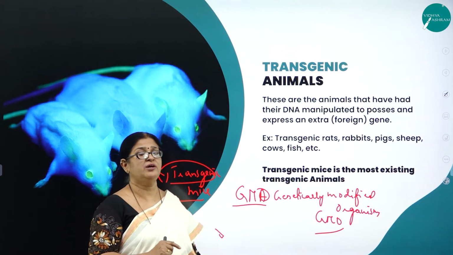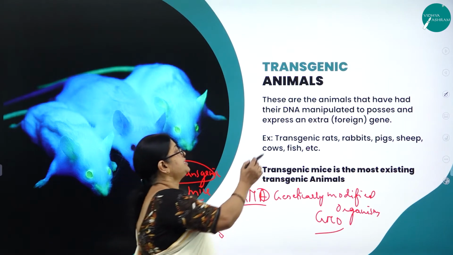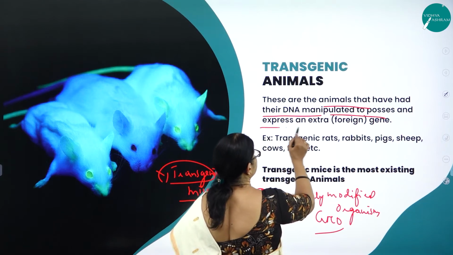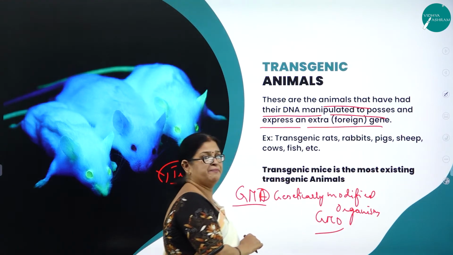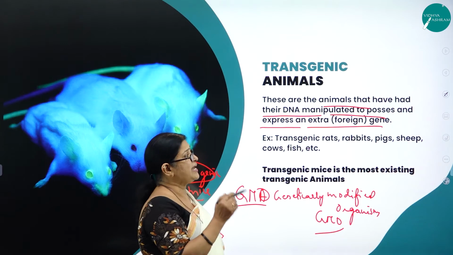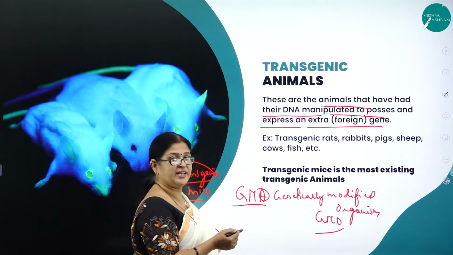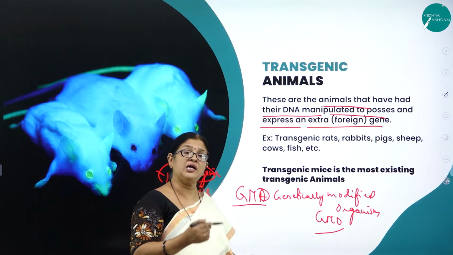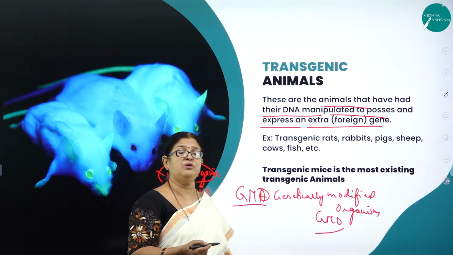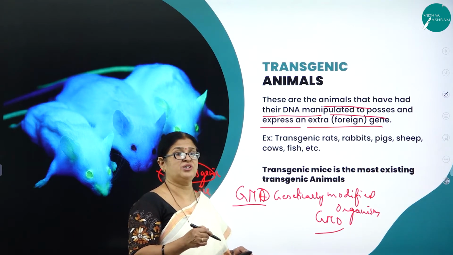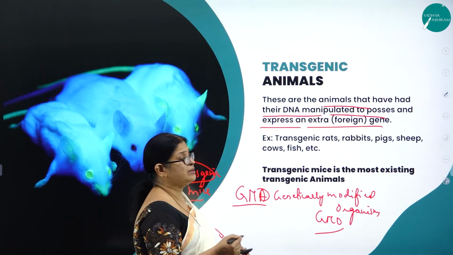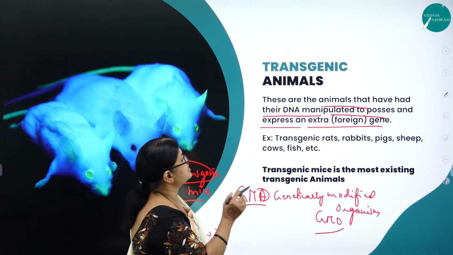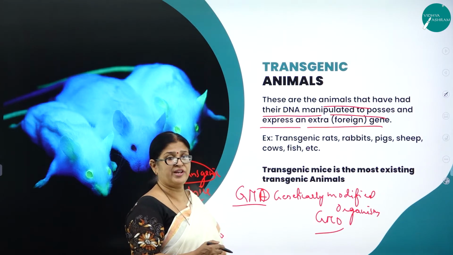Now let us understand what these transgenic animals are. These are the animals that have had their DNA manipulated to possess and express an extra foreign gene. What do you mean by manipulation? Alteration. You can alter the gene structure. So obviously we know whenever you alter the gene structure, you get a different gene. That particular gene will have different qualities or behavior, to possess and express an extra foreign gene.